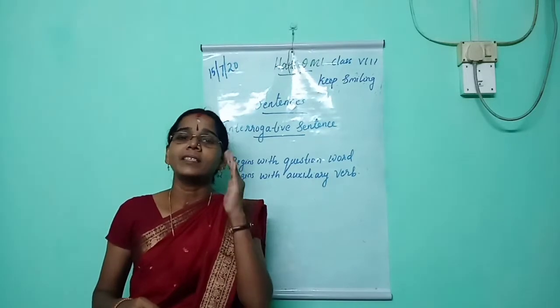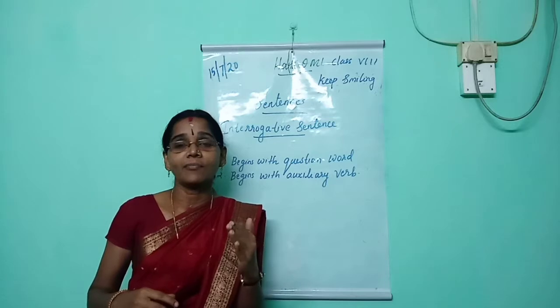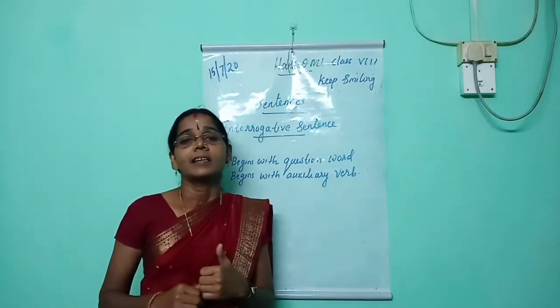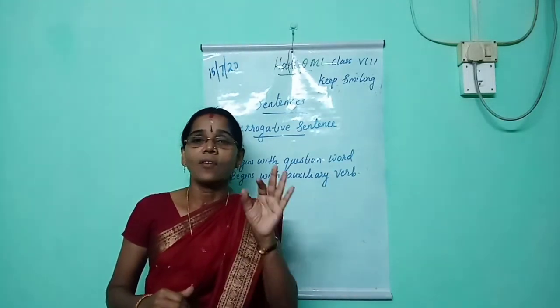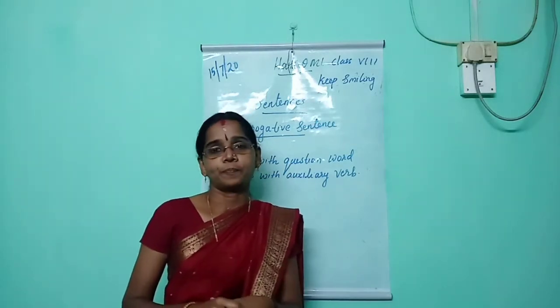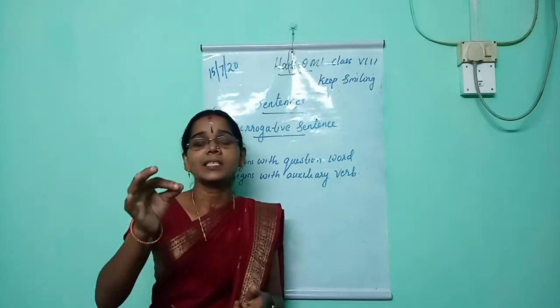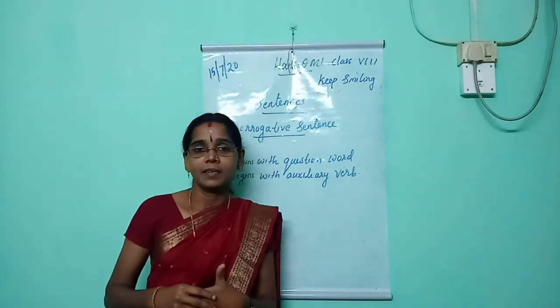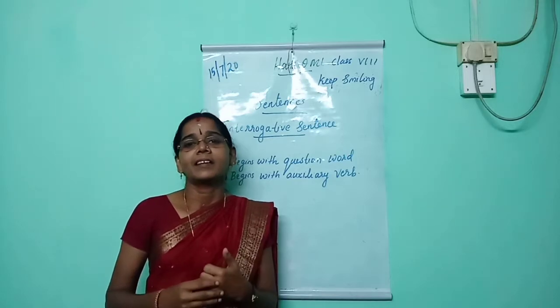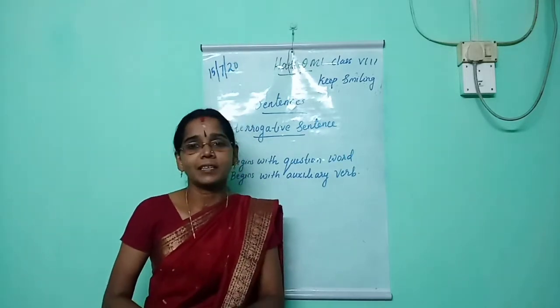Then how will you identify an assertive or declarative sentence? A declarative sentence always begins with a capital letter and ends with a full stop. It always begins with a subject and it is followed by a verb. I am writing, you are watching video. These are examples of declarative sentence.